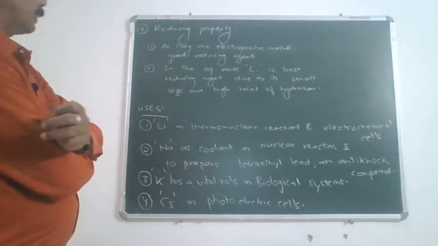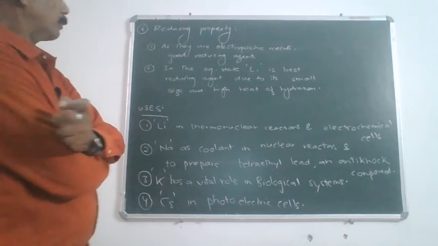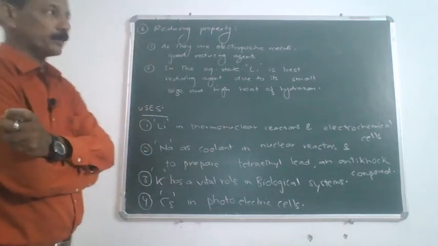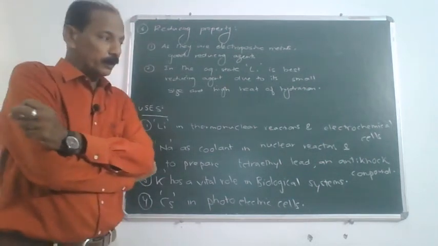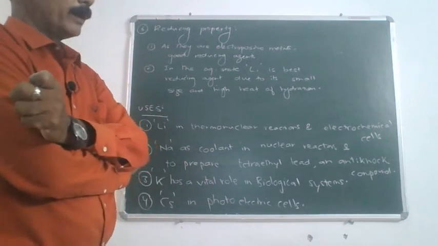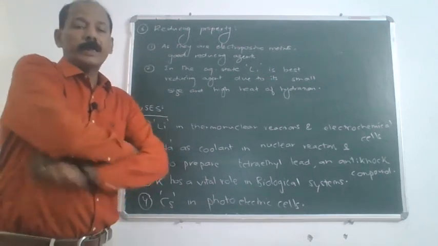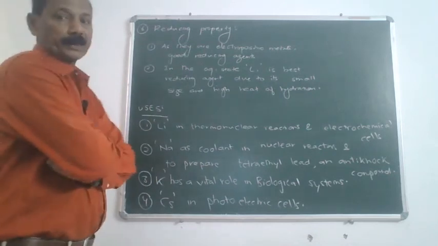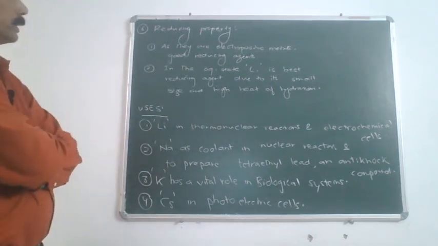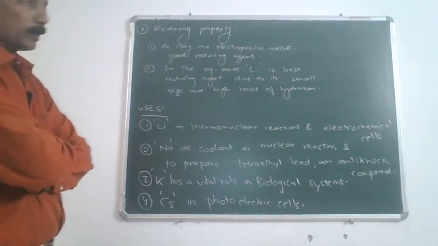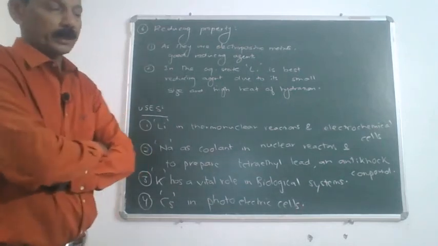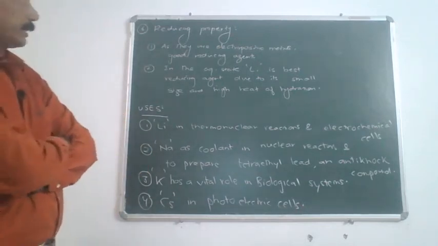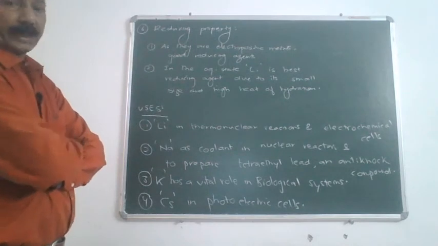So, the last of the general chemical properties of alkali metals is to do with their reducing property. Remember, a reducing agent is one which helps in reduction by itself getting oxidized. Alkali metals, because they possess one single electron in their outermost shell, can act as good reducing agents.